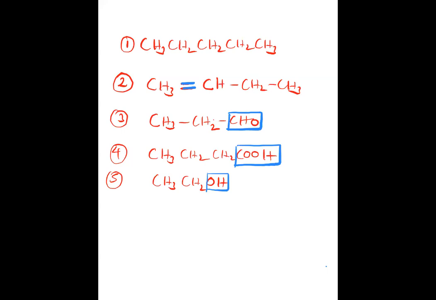If oxygen and all is coming, it will never be alkane, okay? Alkane, alkene, alkyne, only carbon and hydrogen. First one is alkane only actually.